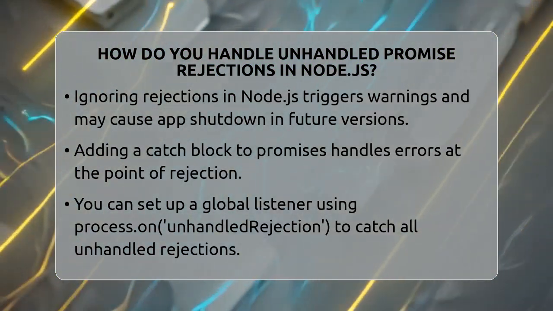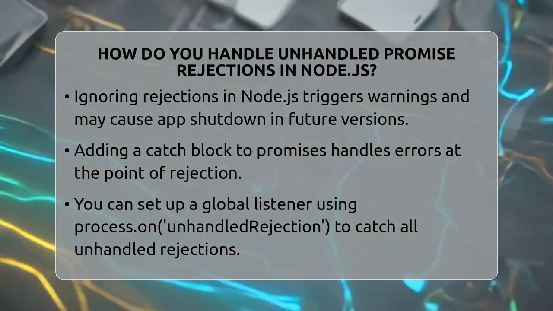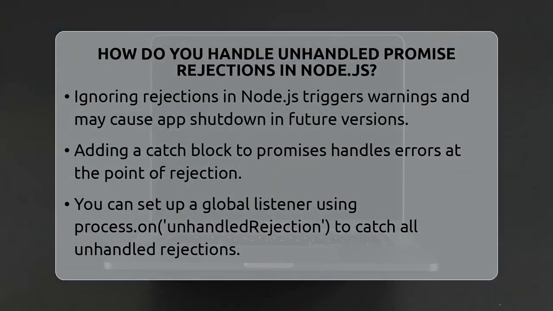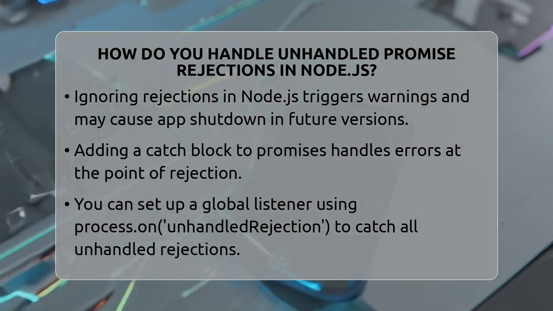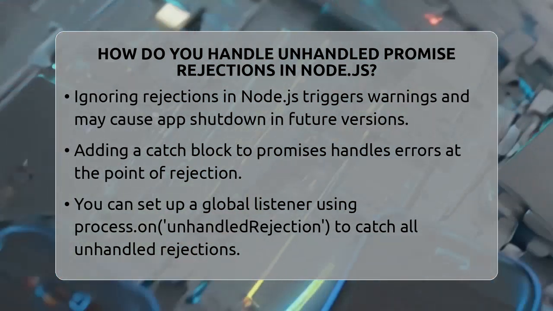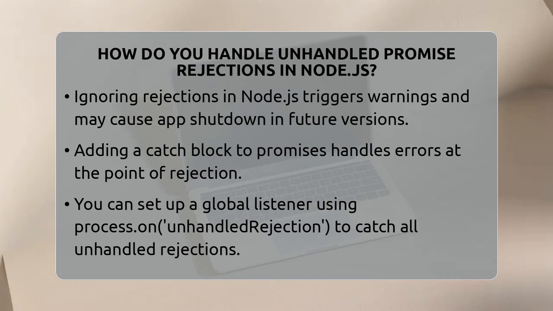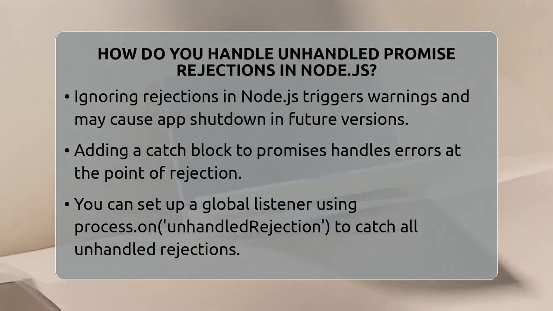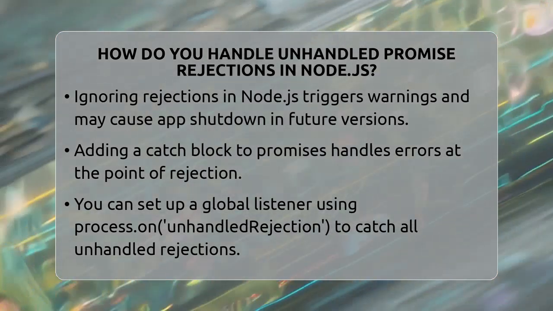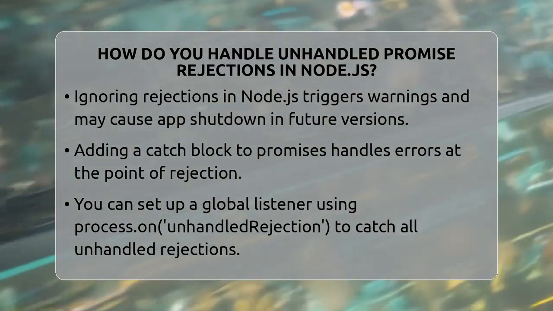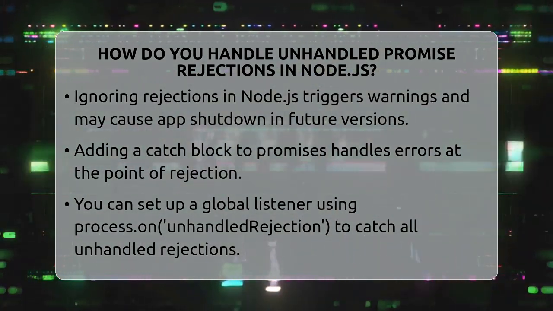In Node.js, if you ignore these rejections, the system will give you a warning. In future versions, it might even shut down your application. To prevent this, you can add a catch block to handle errors directly where they happen. For example, if you create a promise that rejects, you can attach a catch method to log or process the error. But what if you want to handle all unhandled rejections globally?